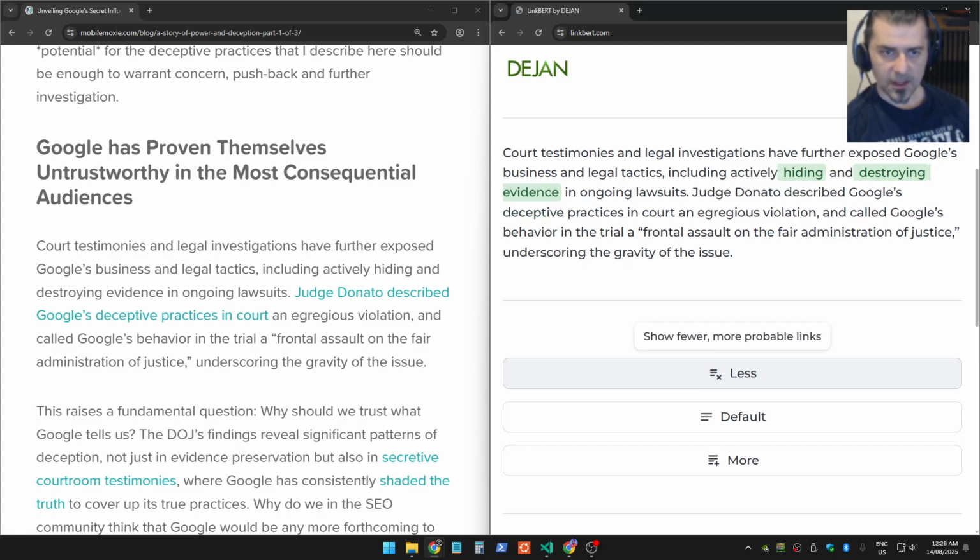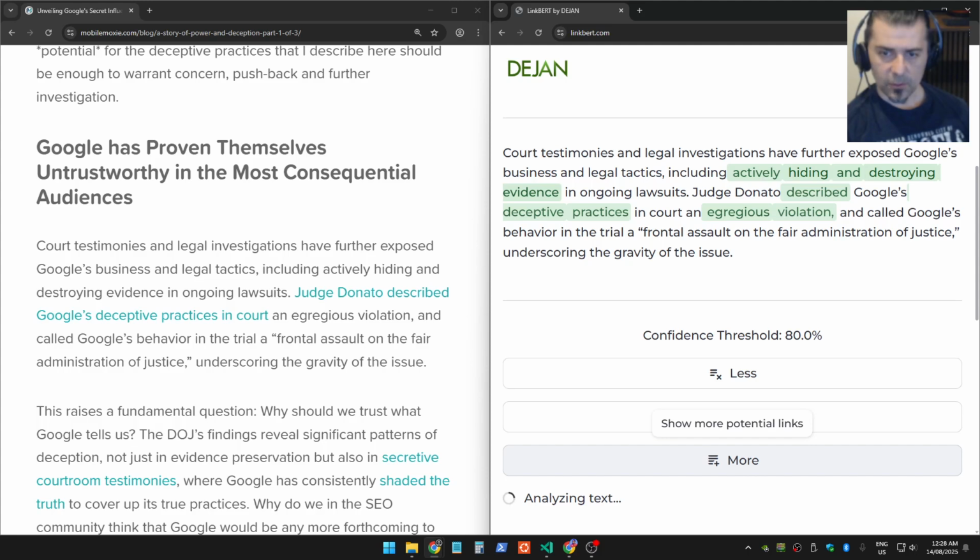And what it does now, it's basically culling all the link predictions by increasing the threshold. So if you hit less, the threshold grows up. So if we go give me more links, it'll be lowering the threshold, thus creating more link predictions. So if you go more and more all the way